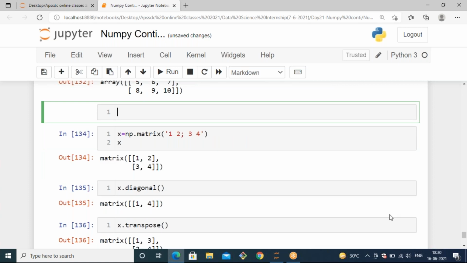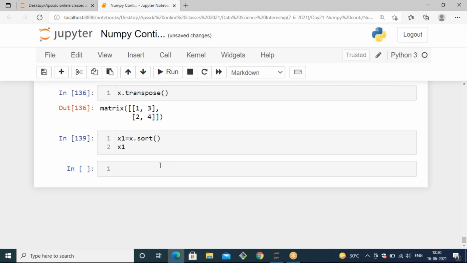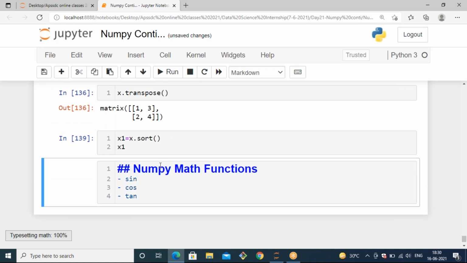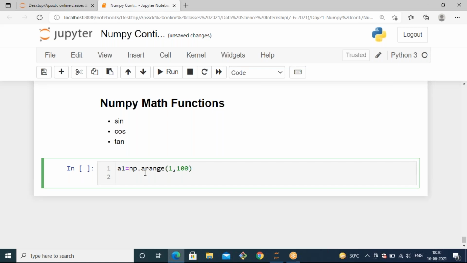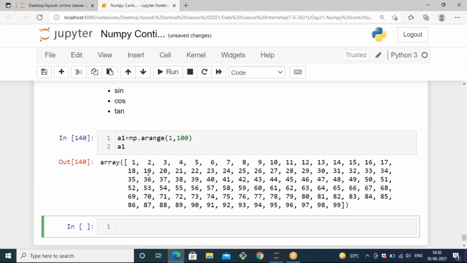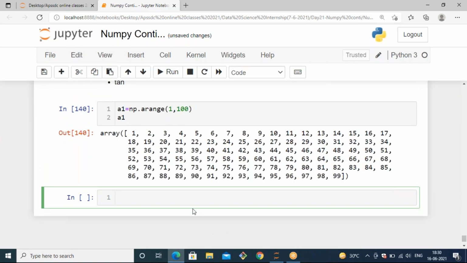So for that, I'm just removing the cell. Now make it here. Let's take a new array like a1 equals np dot array of, let's take arange 1, 100. Let's print a1. It will generate 1 to 99 values, and 100 is not included. And for this I want to calculate the sin values. So you can use a1 dot sin.